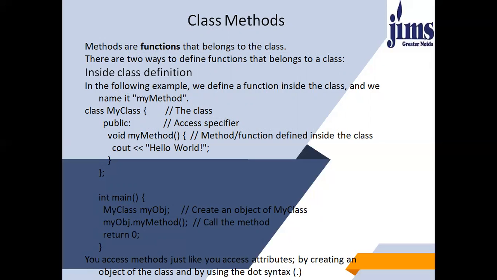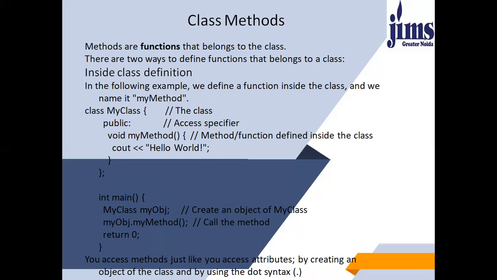So then in main, I first have to create an object of my class. How will you create the object of my class? You have to first write the name of the class. In this case, the name of the class is my class. Then a space, then the name of the object. Here we have used my obj, that is my object, of the class my class. So whenever you want to create an object, you first write the class name, then a space, then the object name. Then you have to call the function.